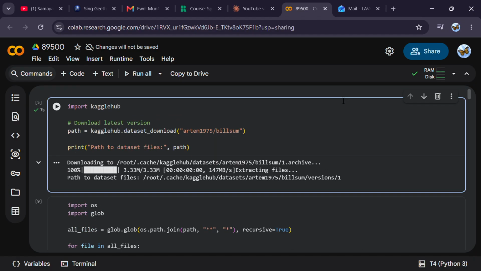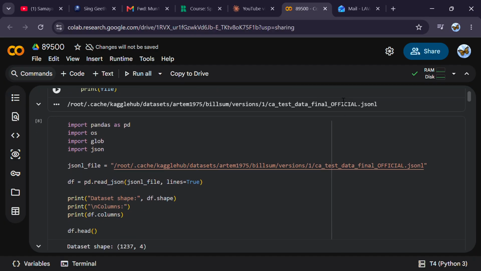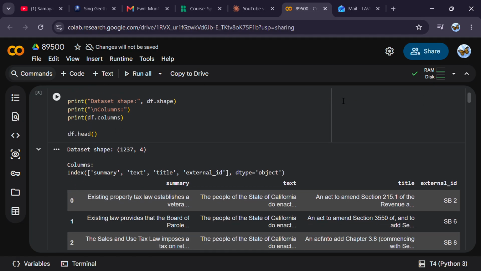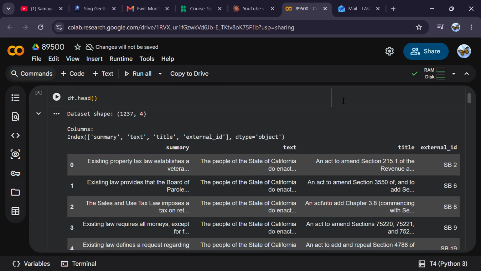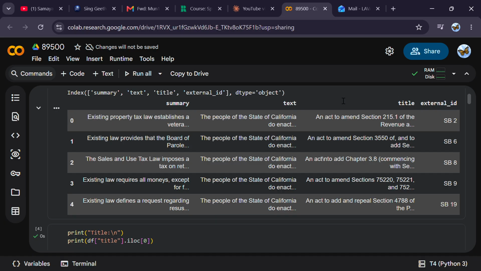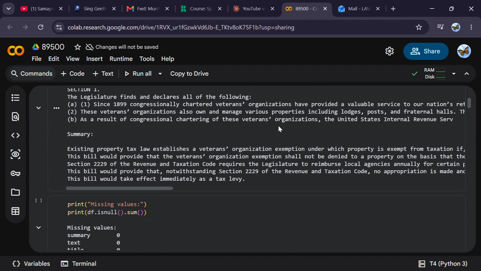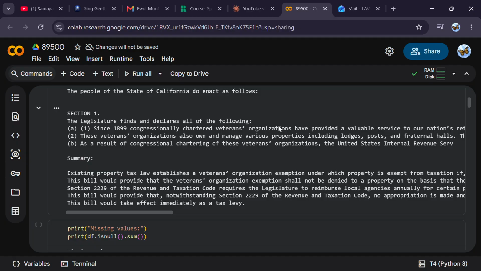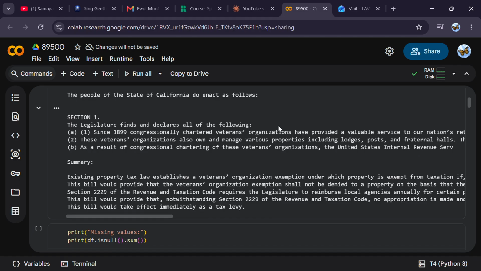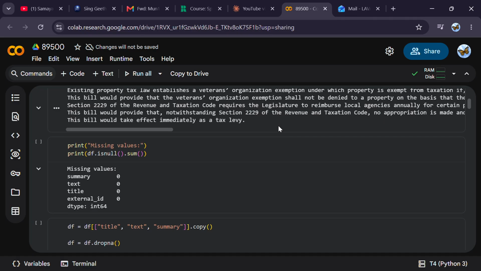So here I took the BillSum data, which contains real US legislative bills paired with human written summaries. After downloading it with Kaggle Hub, I loaded it into a Pandas data frame with 3 columns: title, full bill text, and its reference summary. Here you can see a sample title, a snippet of bill text, and the human written summary. So now I'm training the model to imitate.